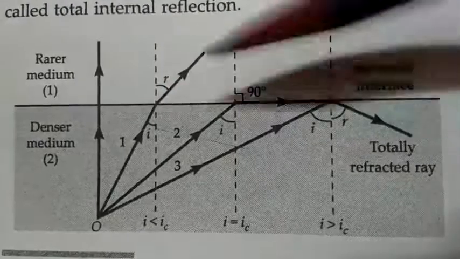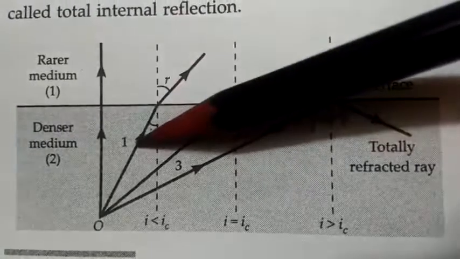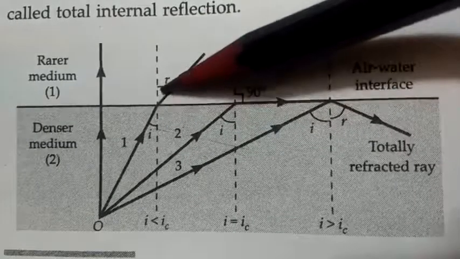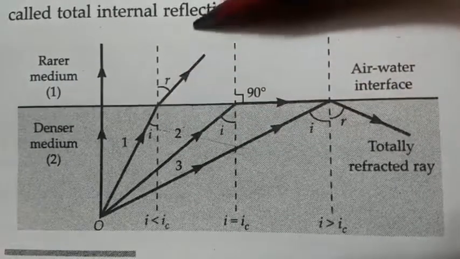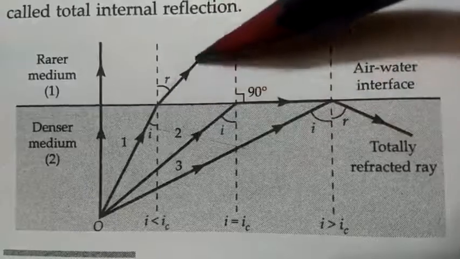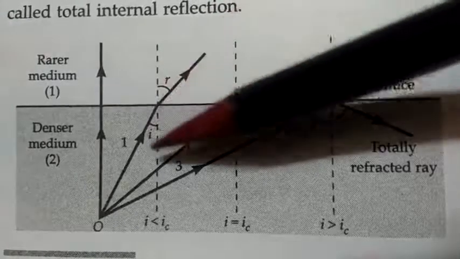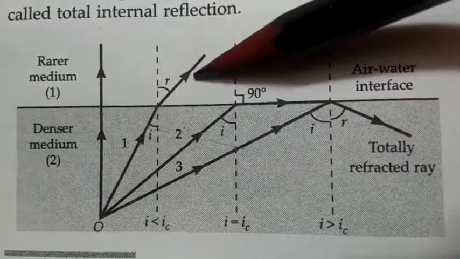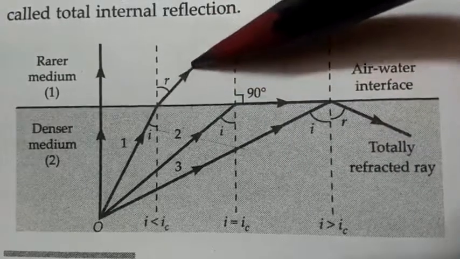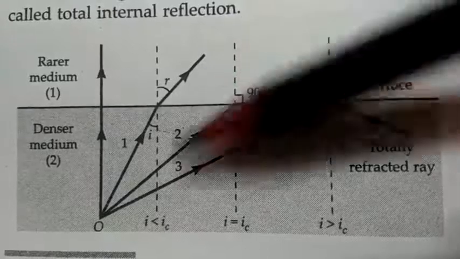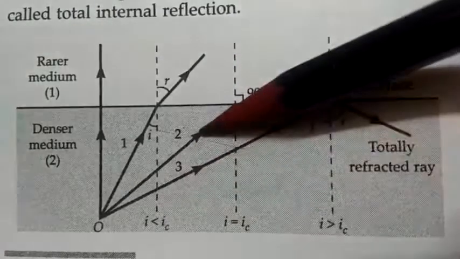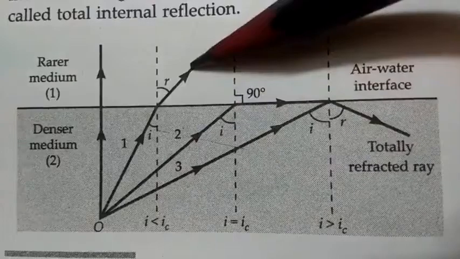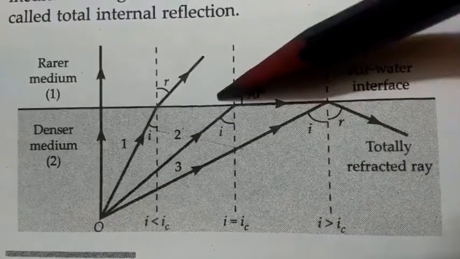Here, when we talk about this first ray, it should go like this, straight. But because of refraction, when it goes from denser medium to rarer medium, it moves away from the normal and it bends a little. Now, if we further increase the value of angle I, then the value of R also will increase.